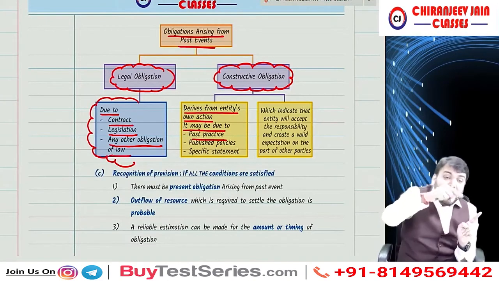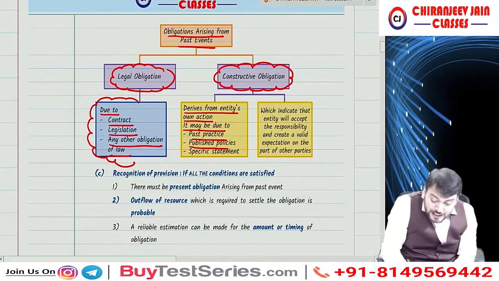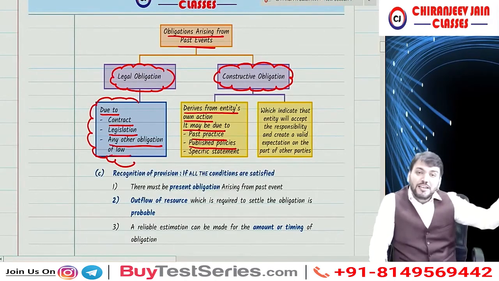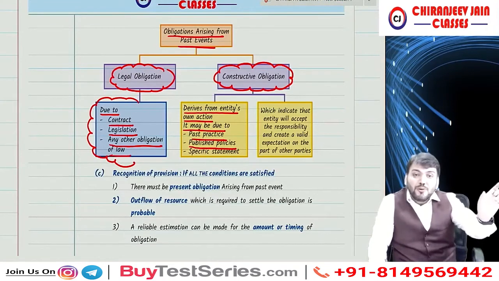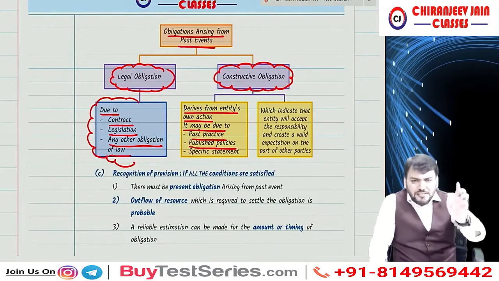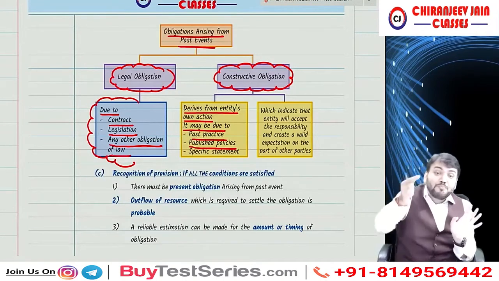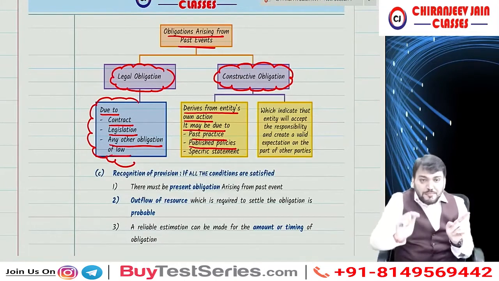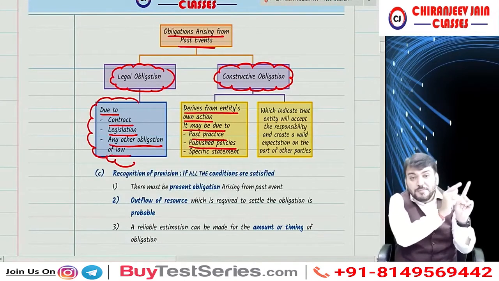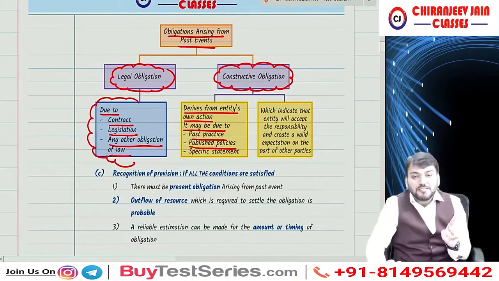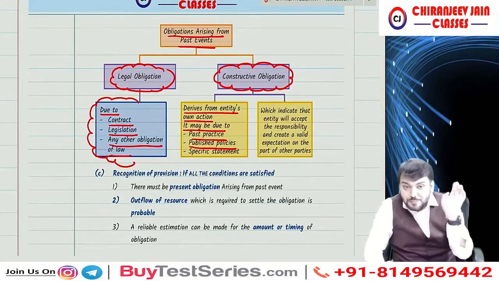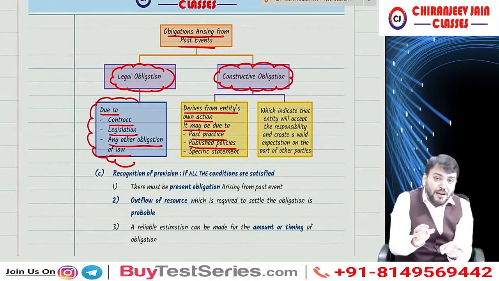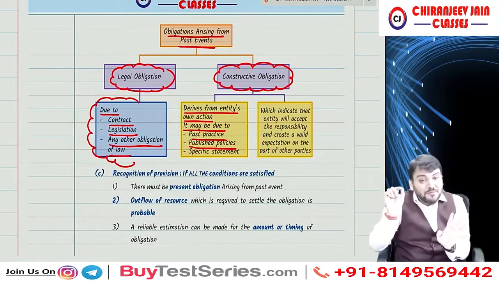So it may be due to past practice or due to published policies. Means even though I have not done any announcement in the class, but in my website there is one statement given that anyone who scores 90 or 90 plus marks will be rewarded. So can I say due to published policies? So it is a known fact, and you joined my batch having a valid expectation that if you score 90 plus marks, you will be getting a refund of 50% of fee. So whatever statement I have announced is a valid statement.